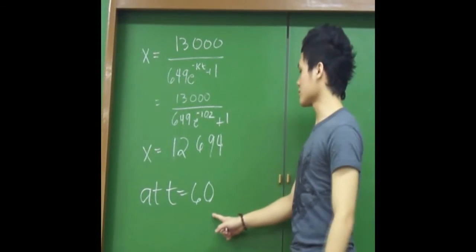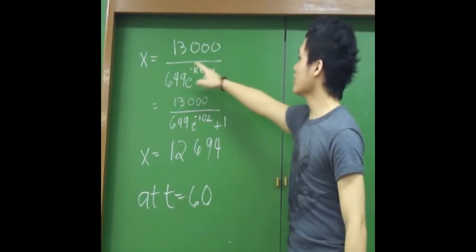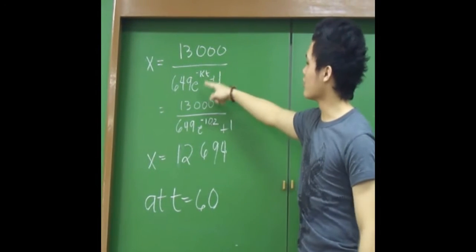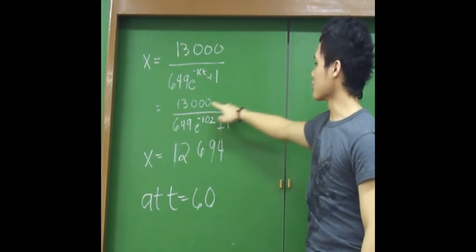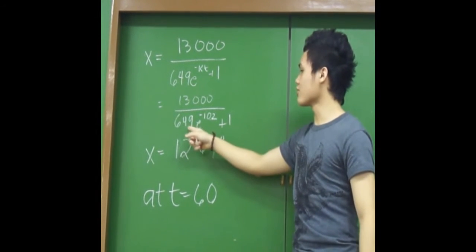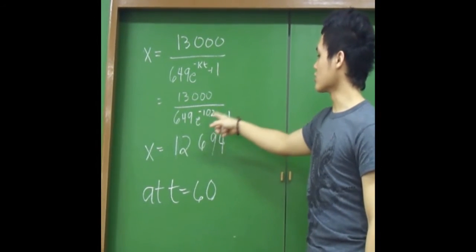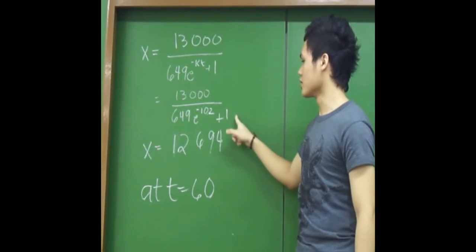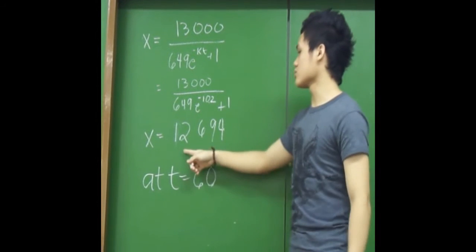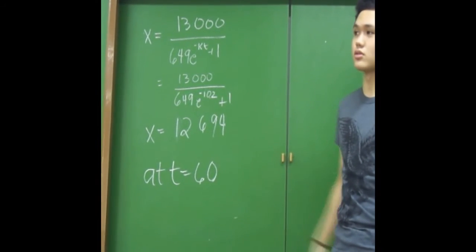So at t equal to 60, we substitute it. x is equal to 13,000 over 649e raised to negative 60 times 0.17, or negative 10.2, plus 1. We now get our x as 12,694 students.